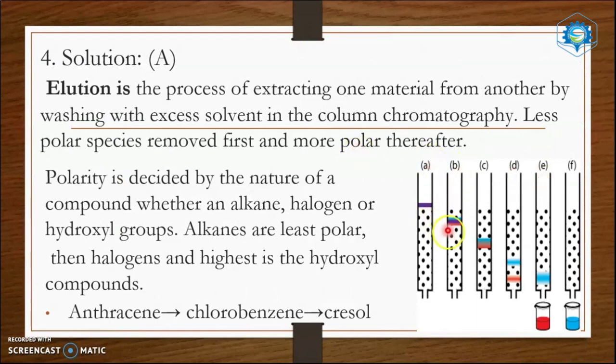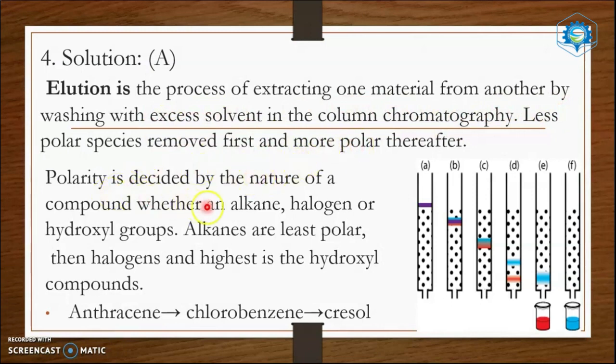This is the column. There are 2 colors. This indicates 2 different compounds. The lowest one is the least adsorbed one. It will come out first. Then the second one. Elution is the process of extracting one material from another by washing with excess of solvent.